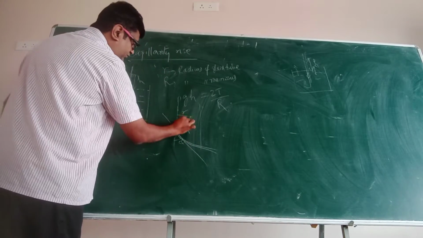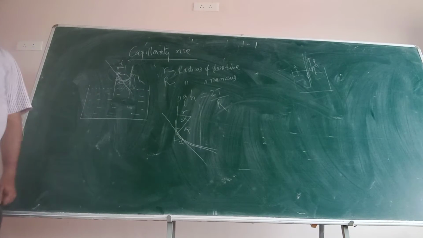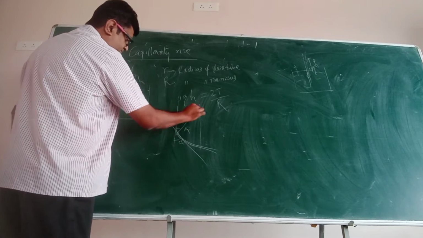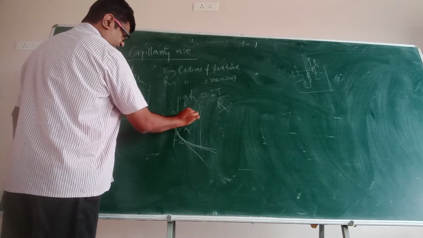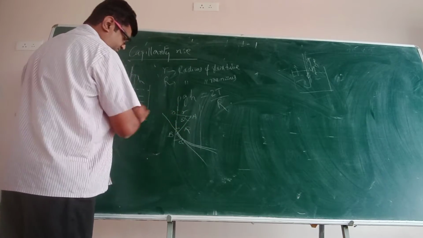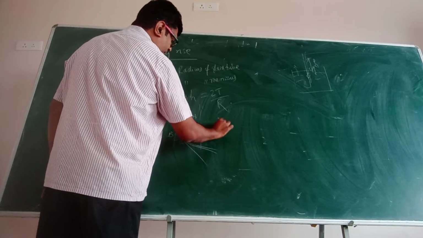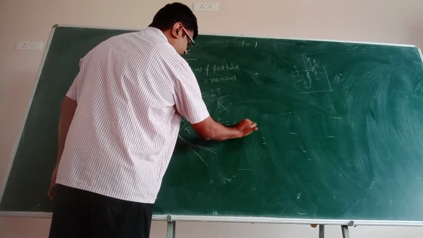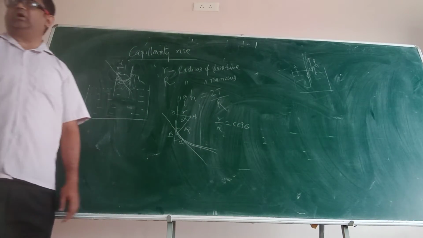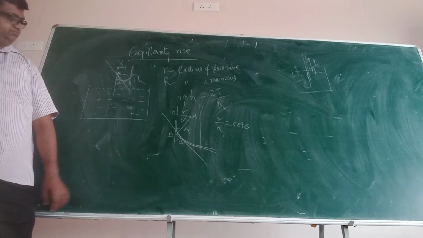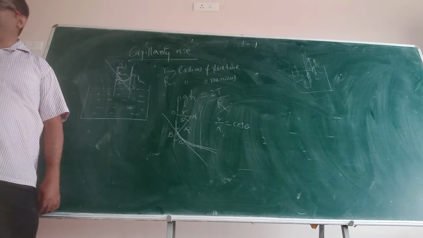This is your theta, this is also your theta. Okay. Now in this triangle, call it OAB. Can I write r by R is equal to cos theta? r by capital R. This capital R becomes the hypotenuse. This angle becomes a right angle.